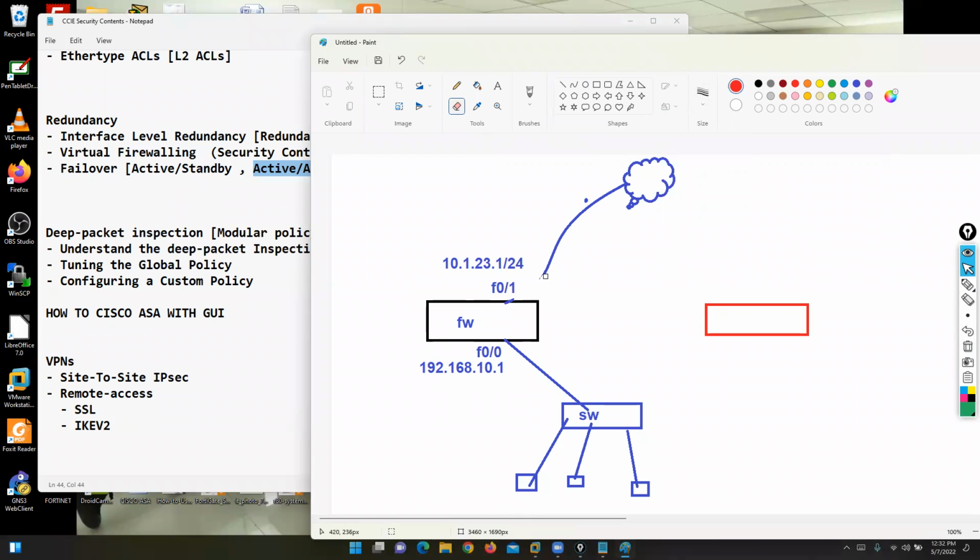If I'm using this additional firewall in my topology, I need to change my topology now. Now I have a switch, you can say switch 2, and the ISP connection is connected with the switch, and this portion is the WAN side.